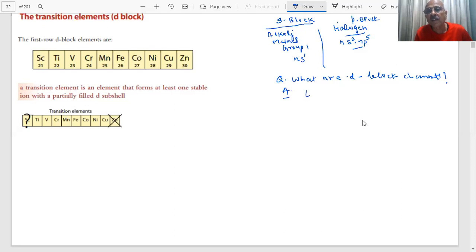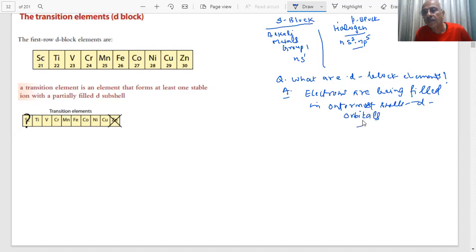What you are saying is that electrons are being filled in the outermost D orbitals. Let me not say shell, because they become the inner shell, students. Okay? So the electrons are being filled in the outer D orbitals. When the electrons are progressively filled in the D orbital, students, what will they become? They will become D block elements.